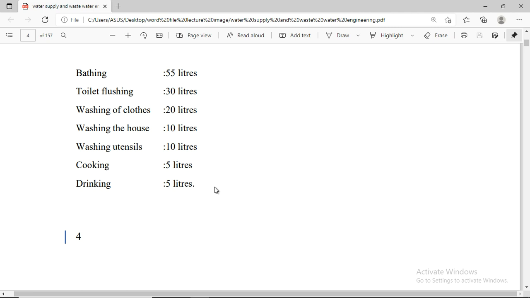And for drinking, we use only 5 liters per day. This is the total per day amount of water which we use for domestic purposes, almost 120 liters per day.